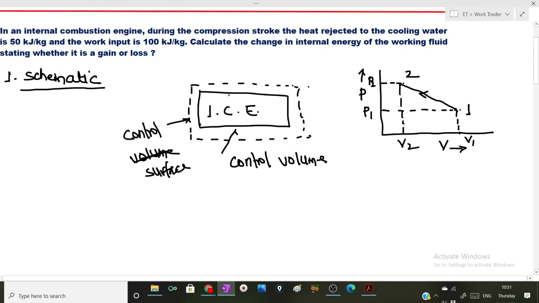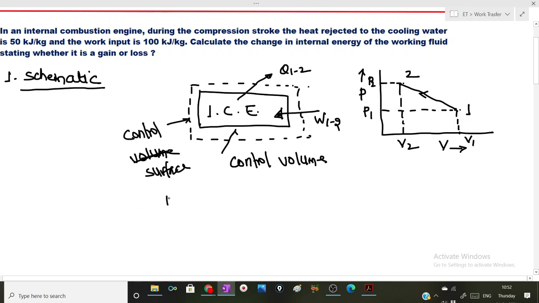Now what is happening in this process? The working substance is losing heat and the work input is 100 kilojoule per kg. Please mind well the direction of the arrow. Heat is rejected from the working substance, so the sign is outward, and work is input to the IC engine, so sign of the work input is inward.